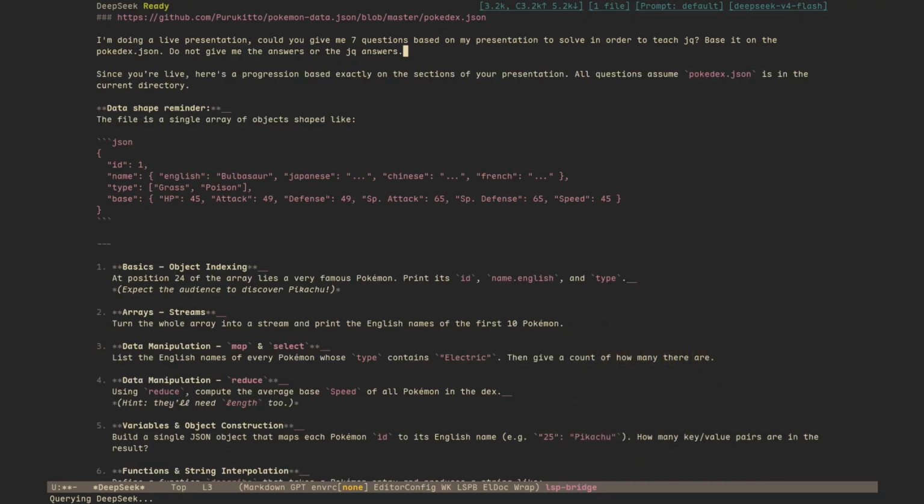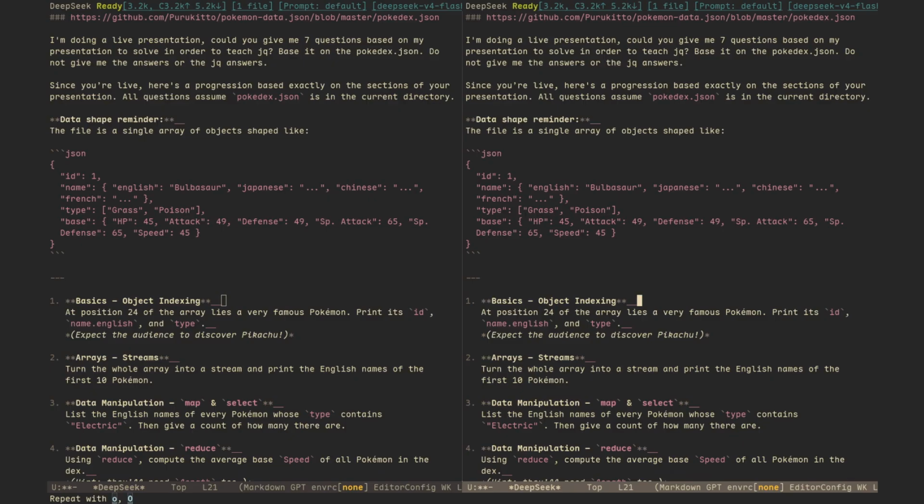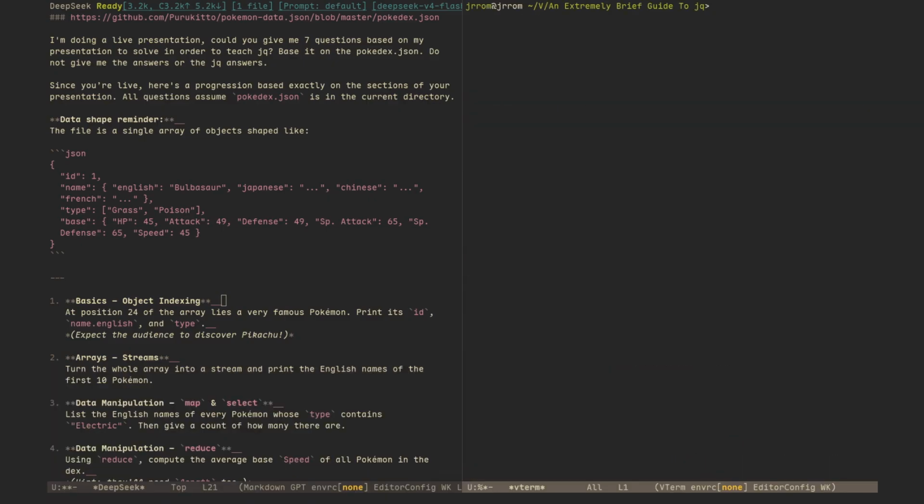All right, here we go. At position 24 of the array lies a very famous Pokemon. Print its ID, name, English, and type. This is a bit more specific than I'd like. I thought I'll just give you the top 10 Pokemon with the most HP, but we'll do that later if it doesn't ask. All right, let's get to it. Let's do it live.